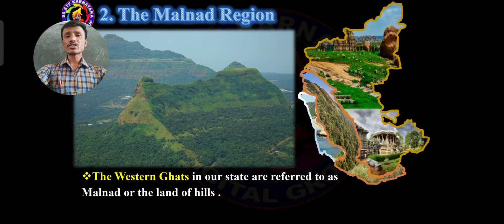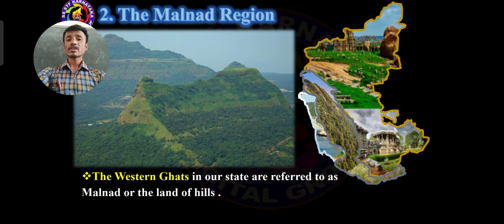These Western Ghats are covered by so many hill stations. That is why the Western Ghats in Karnataka state are also called the Malnad region, or the land of hills. Once you look at the Karnataka map, one part is always reflecting. That part we should consider the Western Ghats, or the land of hills, or Malnad.